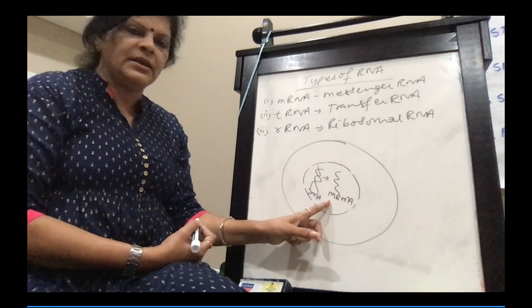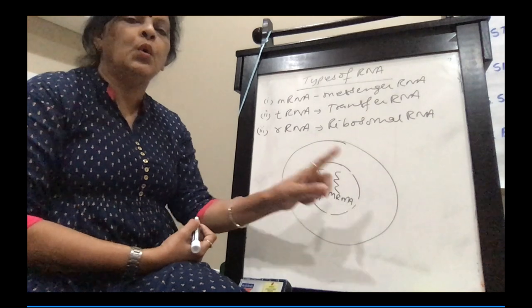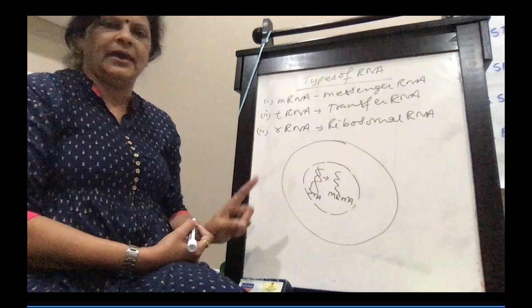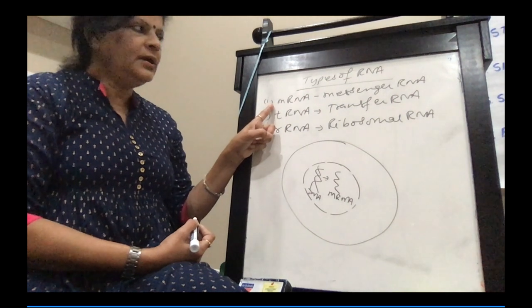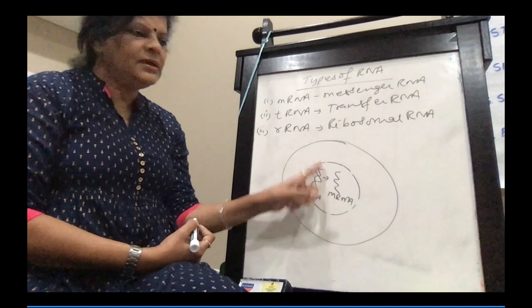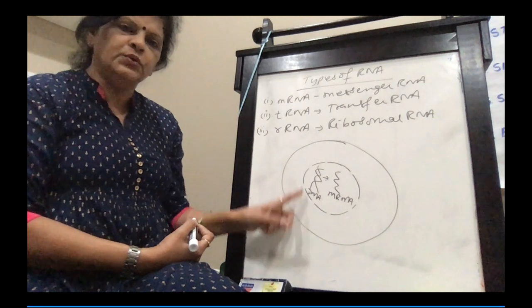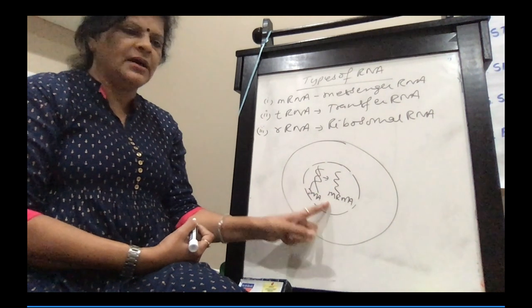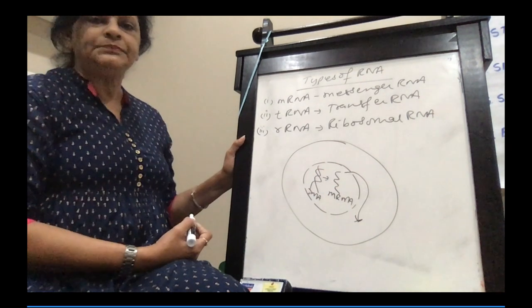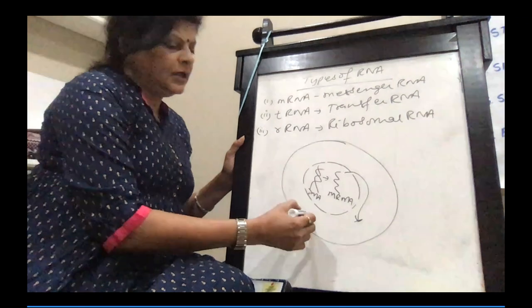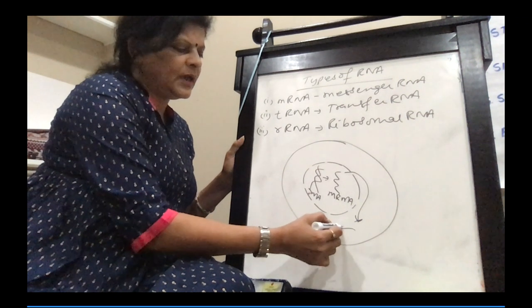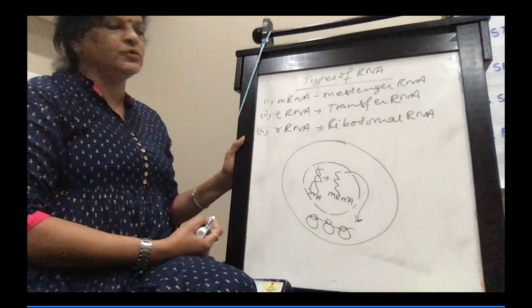So this mRNA now carries the code language that this protein has to be synthesized. mRNA is synthesized by DNA, first in the nucleus. Now this mRNA will come out of the nucleus and attach to the ribosomes. mRNA gets attached to the ribosomes.